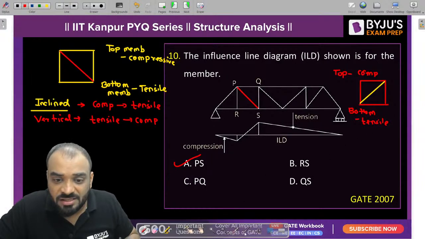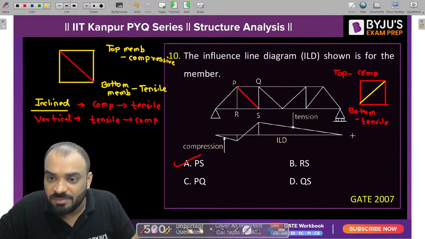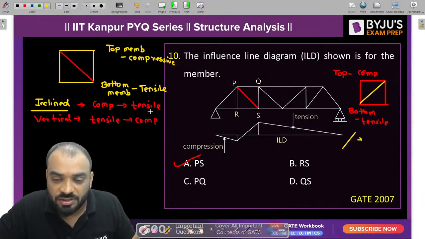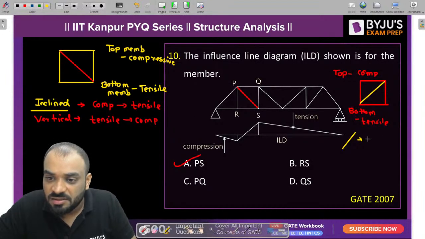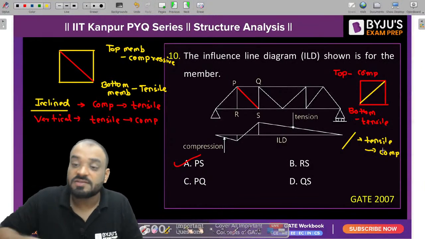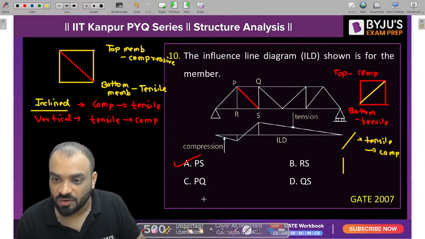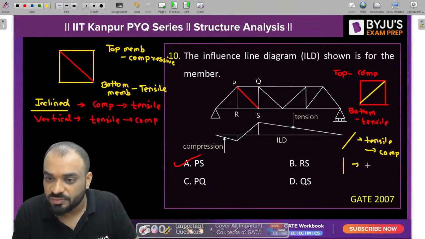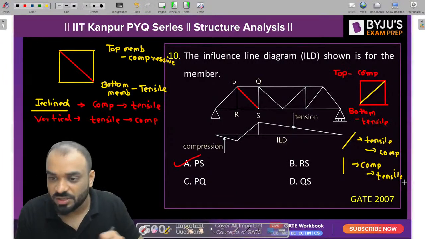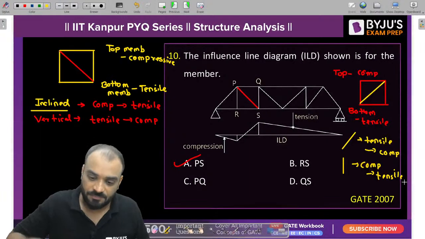But if we talk about the inclined member, now it is opposite to this one. Initially it was compressive to tensile. In this case it will become tensile to compressive. If the inclined member is like this, then it is tensile to compressive. And in this case, the vertical member is opposite to this one, that means now it is compressive to tensile. Please remember both the things so that you can use them in your exam. A is the correct answer.